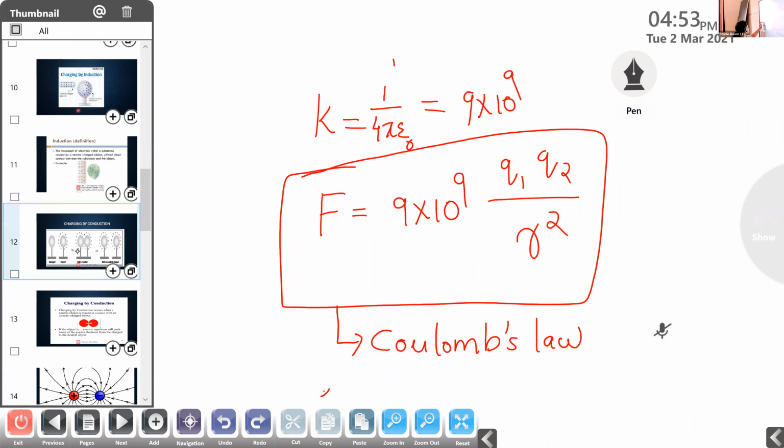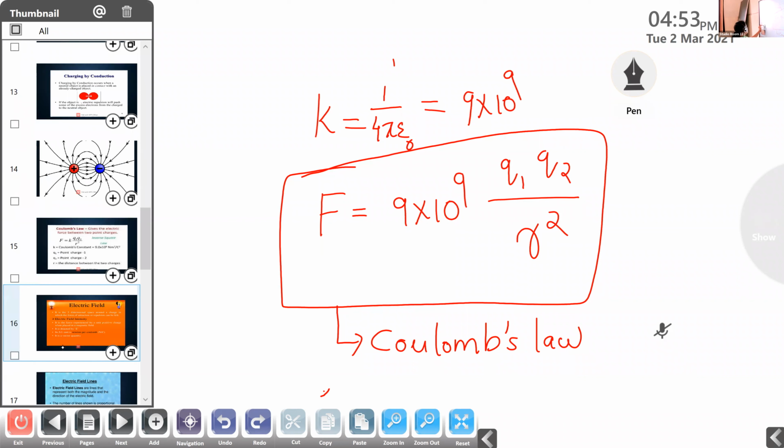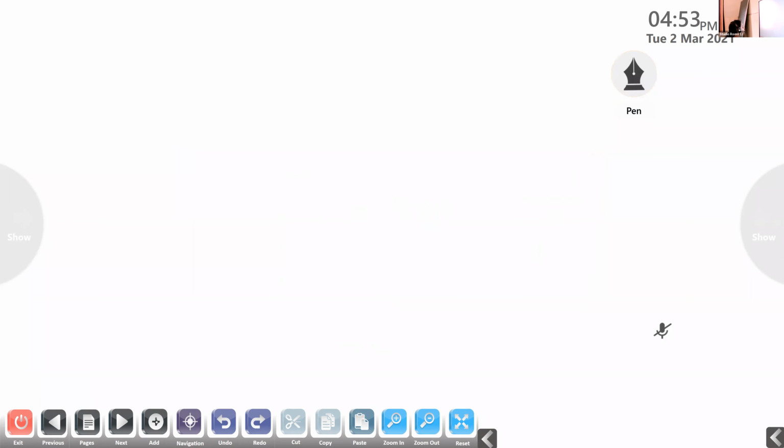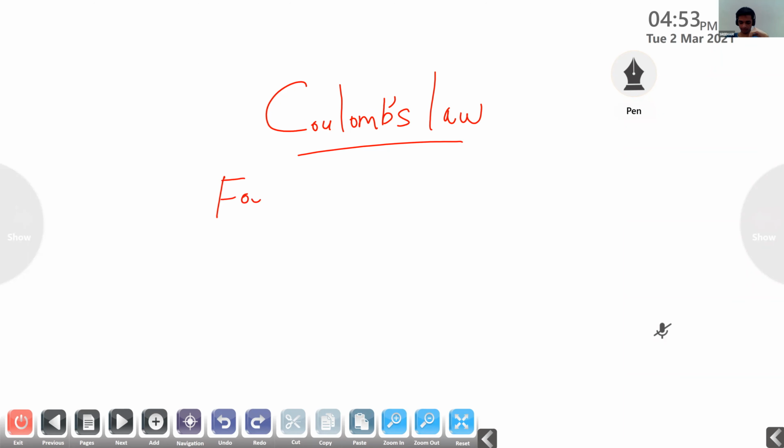What is the first statement made by Coulomb? I think this slide is not clear. So what is the first statement made by Coulomb? Yes, Srihari. Coulomb's law states that the force of attraction or repulsion between two charges is directly proportional to the magnitude of the charges. And what is the second statement? Rijas, what is the second statement made by Coulomb?